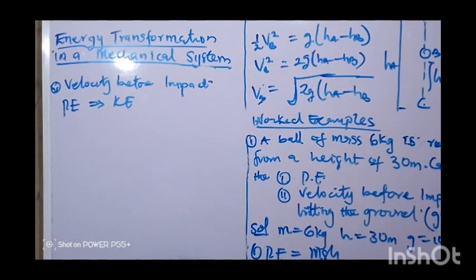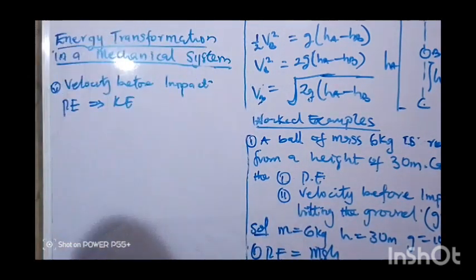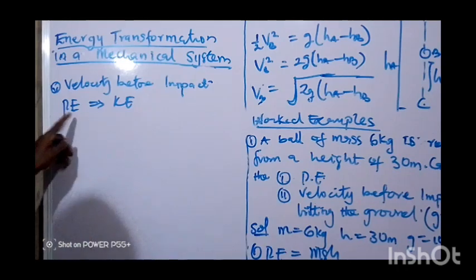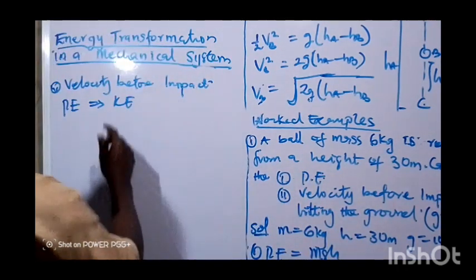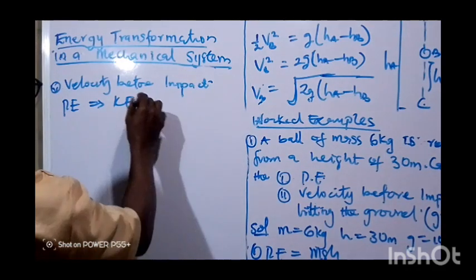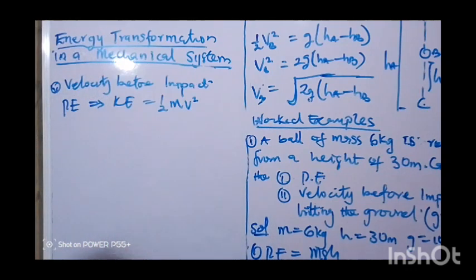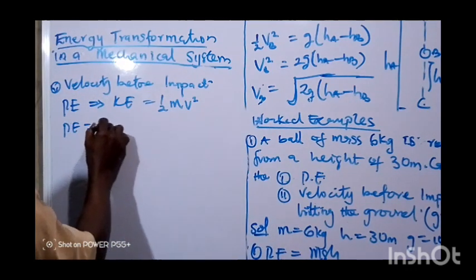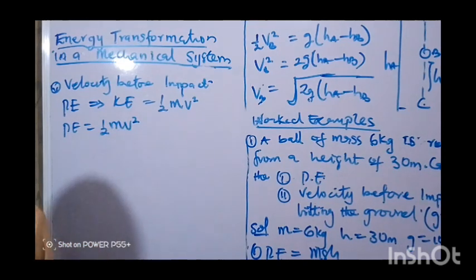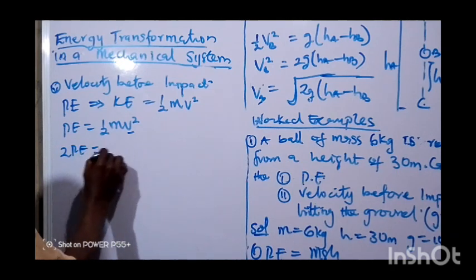If that is the case, and the question says we should calculate the velocity, we have calculated the potential energy as 1,800. Then you know that the magnitude of KE is equal to half mv squared. Therefore, you can say PE is equal to half mv squared. We need the value of v, which is velocity. So this gives us 2PE equals mv squared.